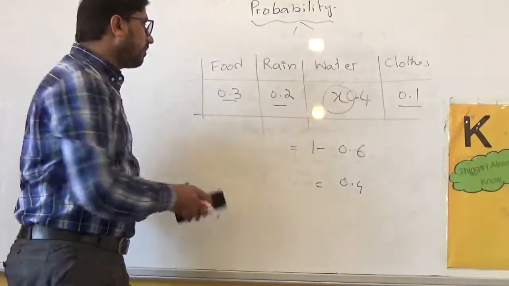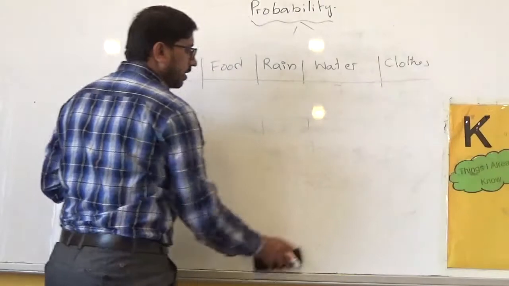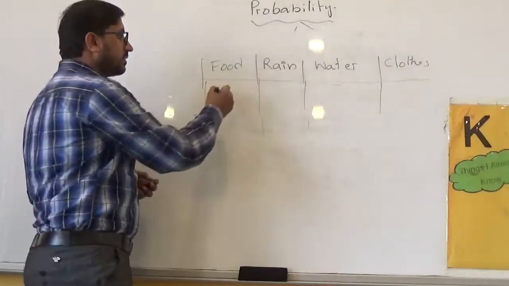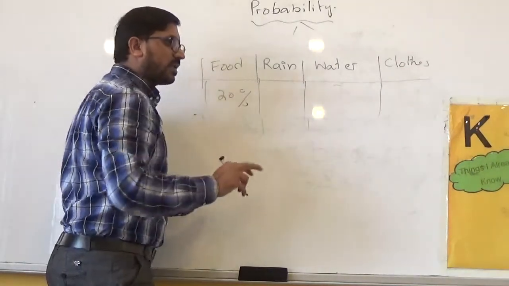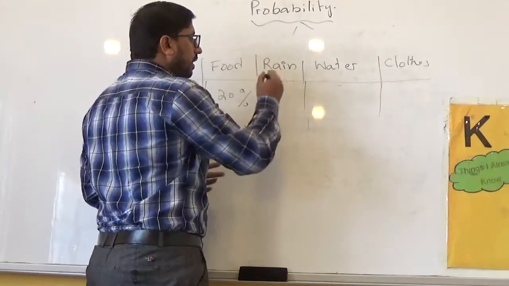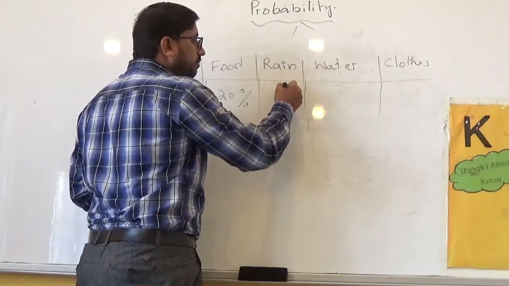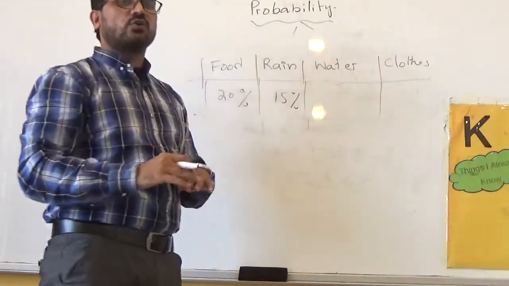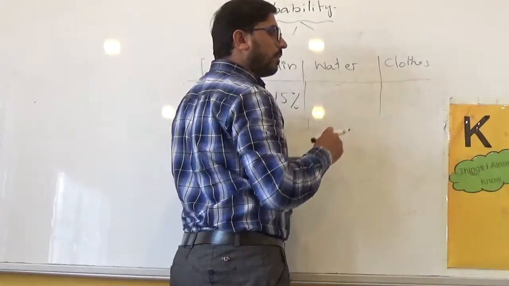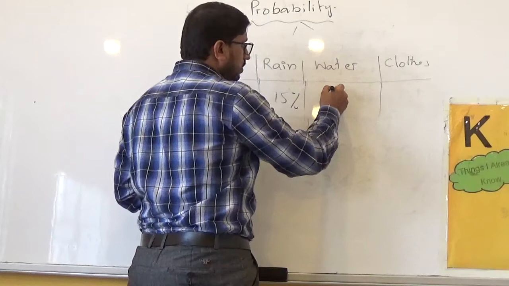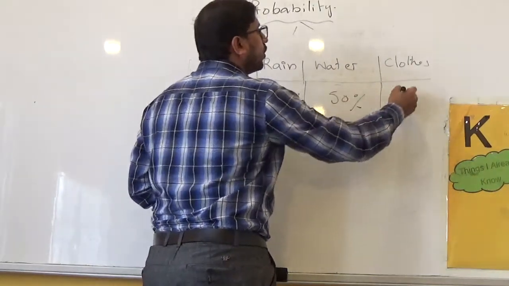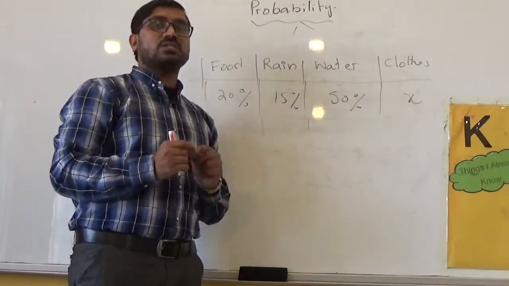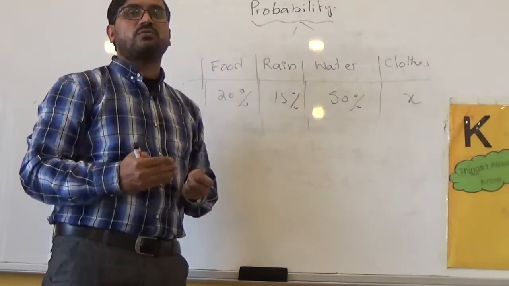Instead of decimals, if I am given these probabilities in percentage, then what do I have to do? There is a 20% chance that food issues will be resolved. The chance for rain is 15%. Water level, the underground water level, would be increased after plenty of rain, and the chance for this is about 50%. And what is the chance for the clouds? Instead of decimals, you are given percentages. Percentage means out of 100.